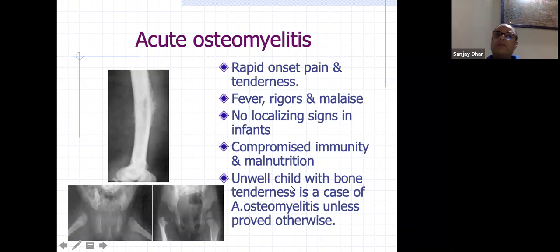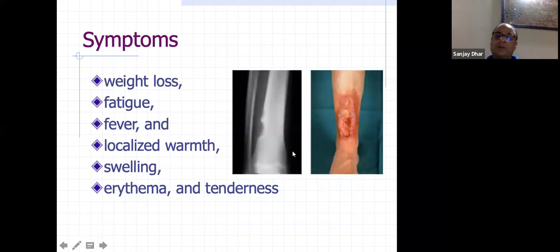So any infant or any child who has tenderness, swelling at the proximal end of the tibia or near the metaphysis, you should consider it as osteomyelitis unless proved otherwise. So you have to disprove yourself by doing the proper tests and evaluation. Otherwise, it is all osteomyelitis. So don't leave them alone, because then you lose the time, and by the time you really diagnose it, it is chronic, or it becomes a subacute or chronic osteomyelitis.